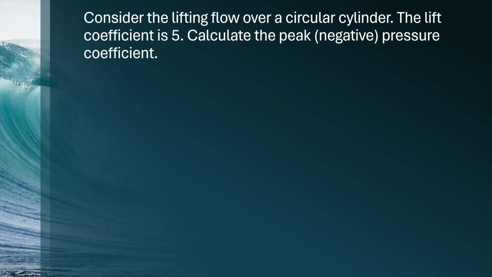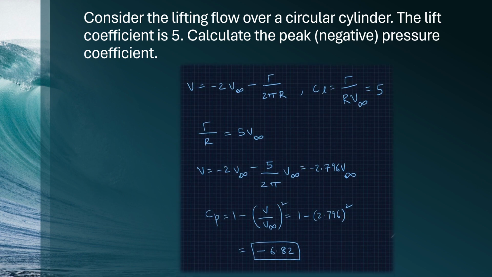And when the vortex is added to the flow field, the direction of the vortex velocity is in the same direction as the flow on the top of the cylinder, but opposes the flow on the bottom of the cylinder. Hence, the maximum velocity for the lifting case occurs at the top of the cylinder and is equal to the sum of the non-lifting value minus 2 V infinity and the vortex minus gamma by 2 pi r. So hence V is equal to minus 2 V infinity minus gamma by 2 pi r.